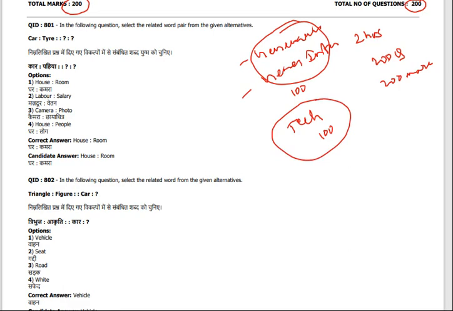See here, for example, car, tire, and after that what kind of words you will get. Tire is a part of car. This is an analogy: tire is a part of car, similar to which one? Room is a part of house. So this is the correct answer. This kind of question will be given. And in this, triangle, figure, car is what? Triangle is a figure. Car is nothing but a vehicle. So like this you can answer.